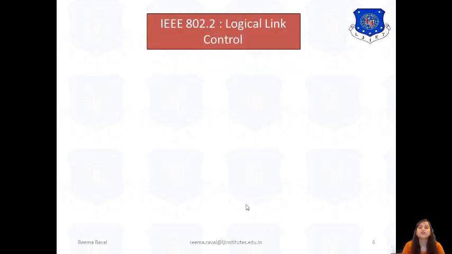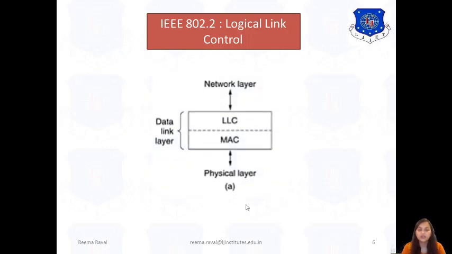Now the next one is IEEE 802.2, that is LLC, Logical Link Control. Remember that Ethernet is the standard IEEE 802.3 and LLC is the standard IEEE 802.2. As you can see over here, the data link layer has 2 sublayers, LLC and MAC, where LLC is the logical link control and MAC is the medium access control sublayer.